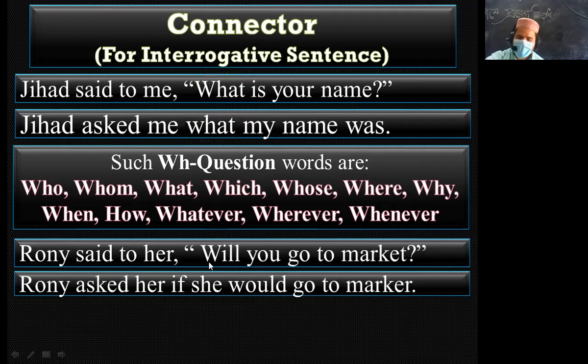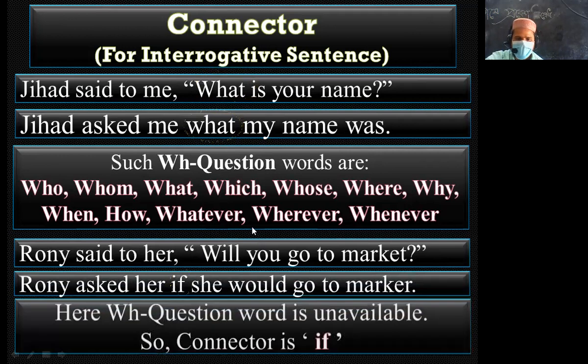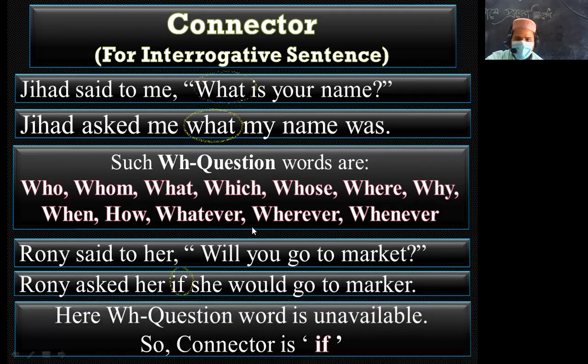And you have to remember that the interrogative sentence must be changed into an assertive sentence. Here the WH question word is unavailable, so the connector is "if", which I spoke about before.